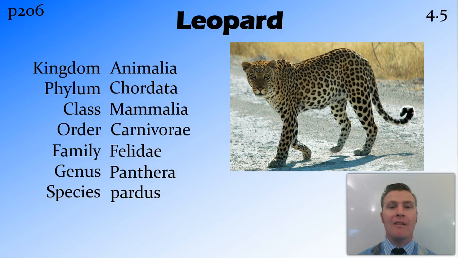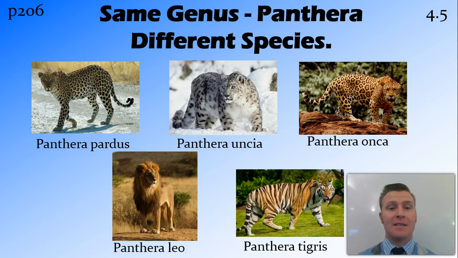Okay, so similarly we have the leopard. It again is in the kingdom Animalia, phylum Chordata, class Mammalia. So it's in a different order, the Carnivora, the family Felidae, the genus Panthera, and the species pardus. So the scientific name for the leopard is Panthera pardus.